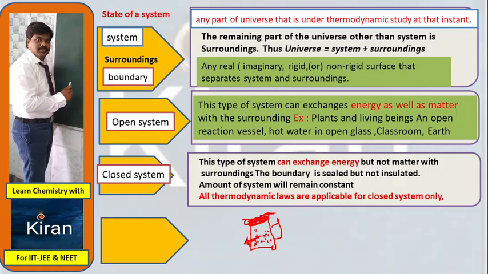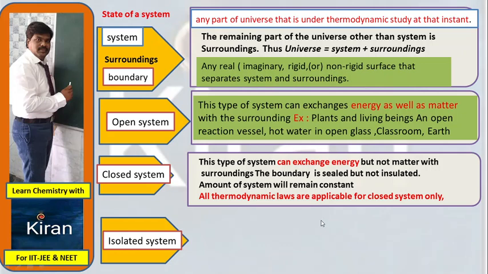Second point. Here, the particles will not escape from system to surrounding. Particles are not escaping because we covered this cup with a saucer. So that is the reason only one transformation is taking place, that is energy. This type of system can exchange energy but not matter with the surrounding. The boundary is sealed but not insulated. So this type of system comes under closed system. All the thermodynamic laws are applicable for closed system only.